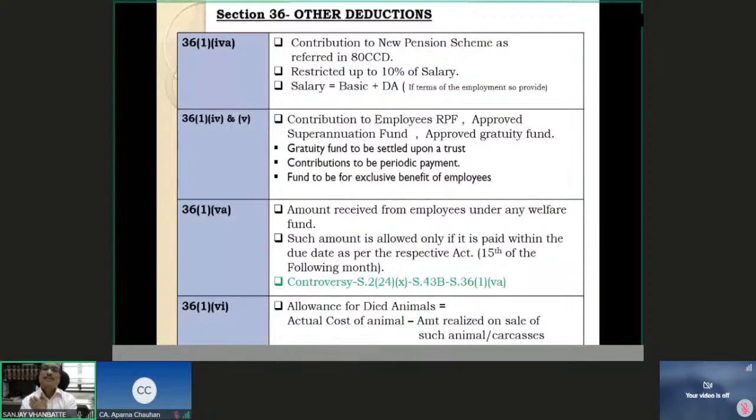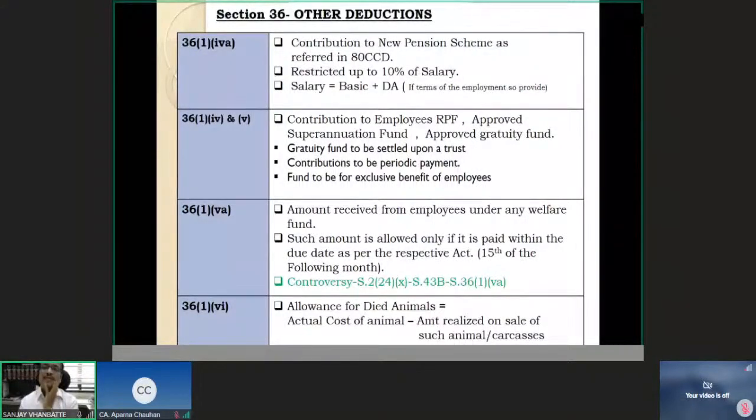All right. Next, section 36(1)(4) and 5, contribution to employees' recognized provident fund, approved superannuation fund, and approved gratuity fund. Particularly 36(1)(4) regarding gratuity fund, there are three conditions that you must understand. Gratuity fund must be set up as a trust. Contribution has to be a periodic payment and not a one-time payment. It has to be a periodic payment, monthly, 6 monthly, or annually, and the fund has to be for the exclusive benefit of employees. Then you are eligible for 36(1)(4)(5).